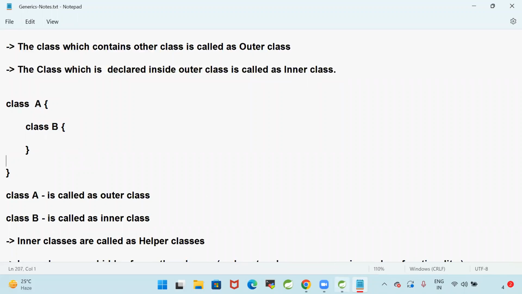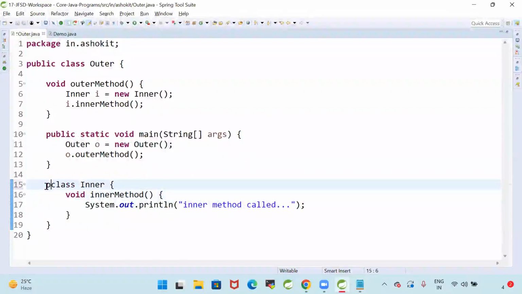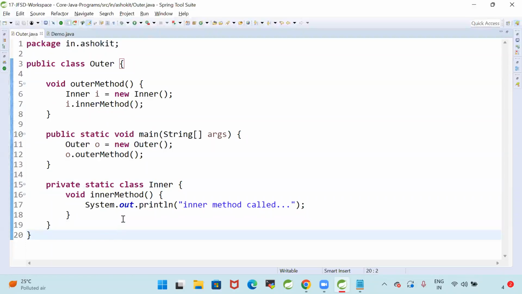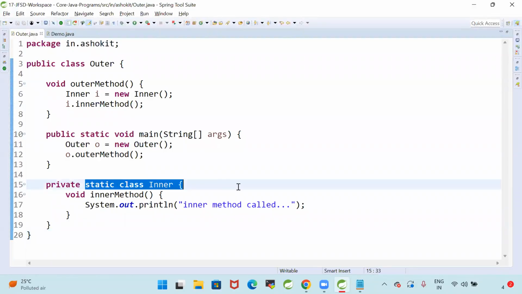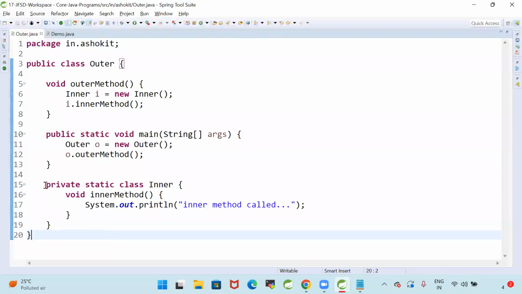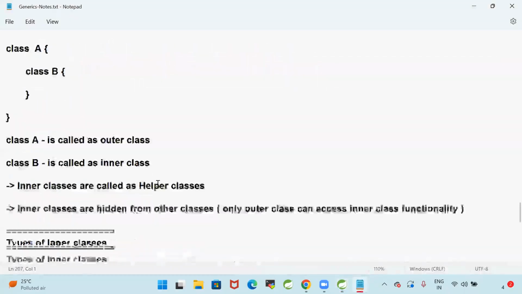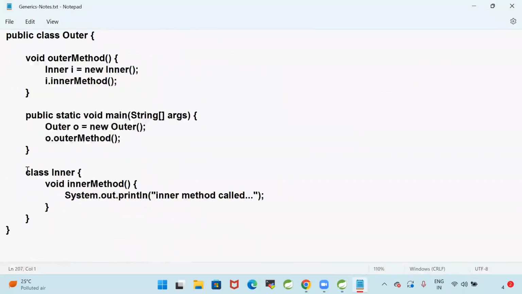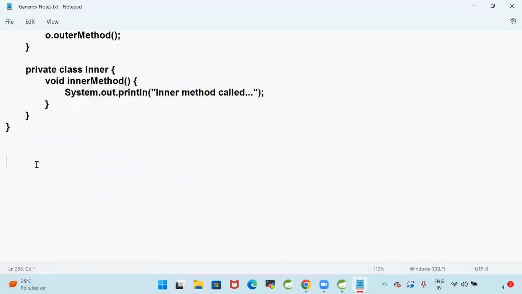Inner classes can be created as private also. Can I create inner classes as private? Yes, you can use the private keyword for an inner class. Private static class inner: if your inner class is created with the static keyword, then it is called a static inner class.